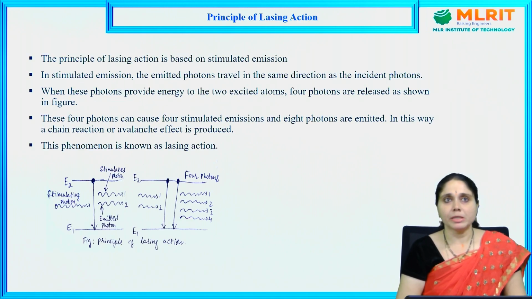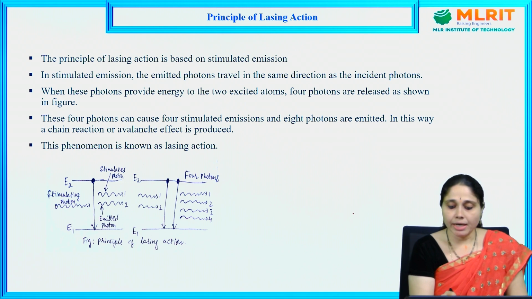Coming to the principle of lasing action. The principle of lasing action is based on stimulated emission. Let us recall what stimulated emission is. Let us consider a ground state like this and a higher energy state like this. E1 is the ground state and E2 is the higher energy state.